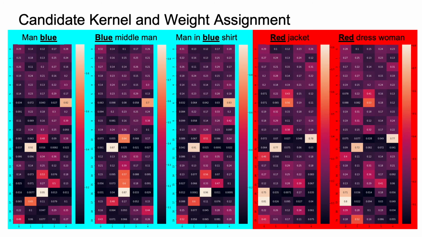Then, we look into the attention weight and convolution kernels in every dynamic convolution block. We plot the attention weights of the 20 dynamic convolution blocks, and each has 5 candidate kernels. We find that in the first 15 attention weights, the attention distributions are generally even, and the activation of a particular attention weight represents special text information. For example, the last attention weight in block number 6 is activated when queries contain the word blue, and the last attention weight in block number 10 is activated when queries contain the word red.